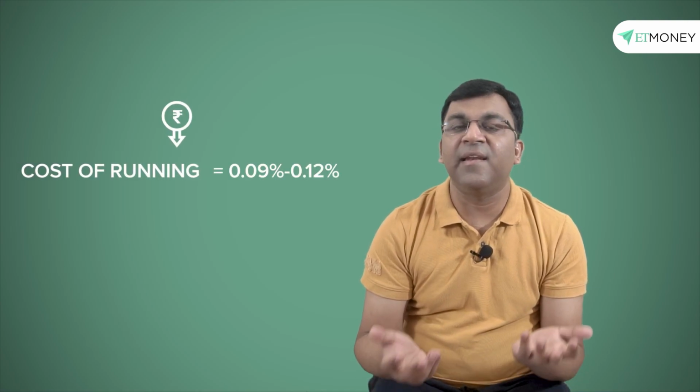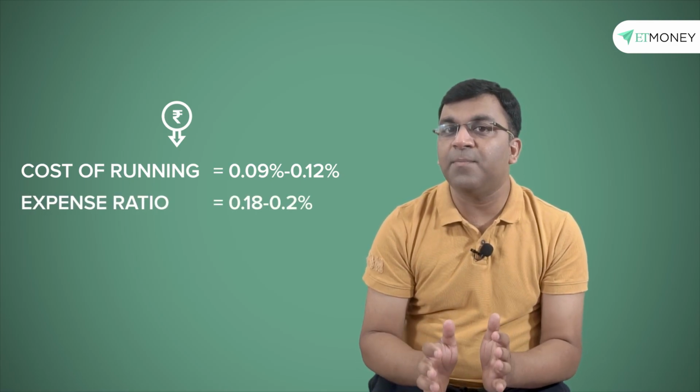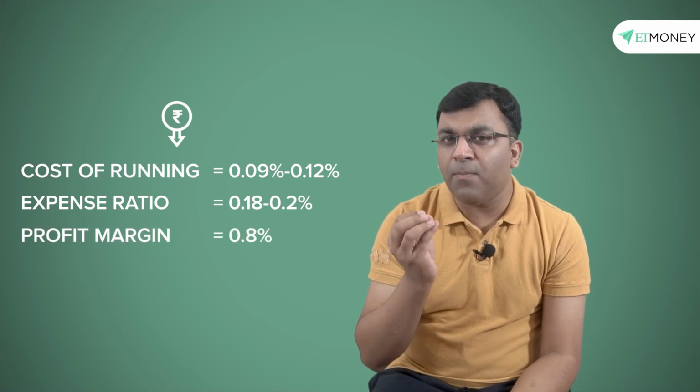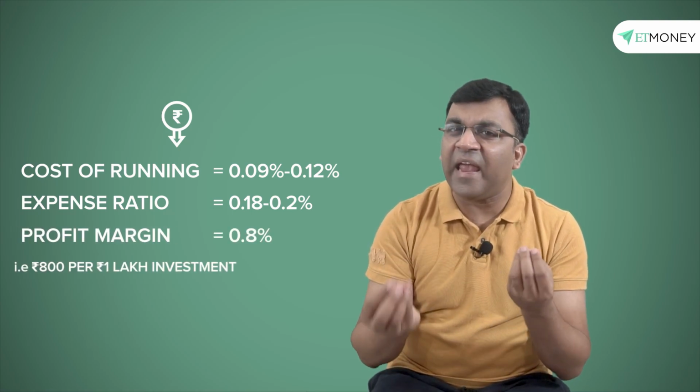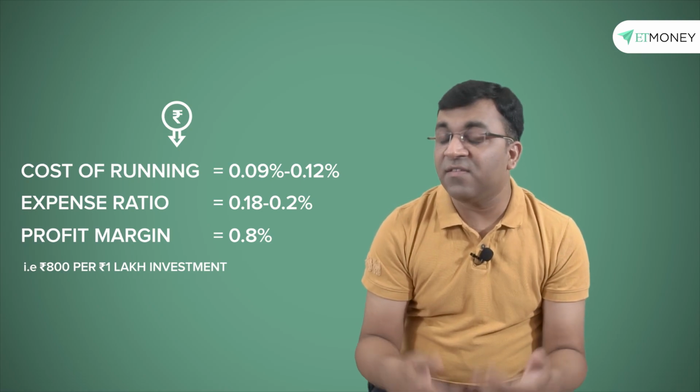But if we focus on just the economic argument, presently the cost of running an index fund seems to be 9, 10, 11 or 12 basis points, and if these guys are charging 0.18% or 0.2%, then they are working at a profit margin of around 0.08%, which comes to about 800 rupees for every 1 lakh invested in a mutual fund. Again, this is what our research has put forward, but if you have any other information that adds more light to this, then do add it to the comments box for everyone's consideration.